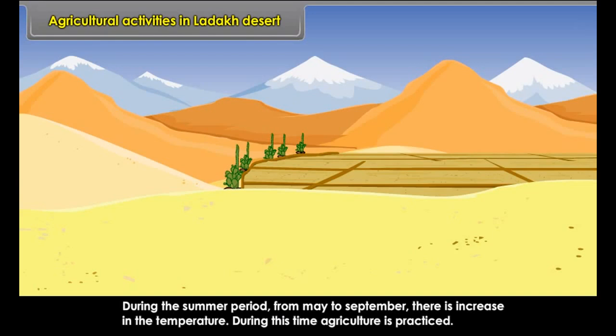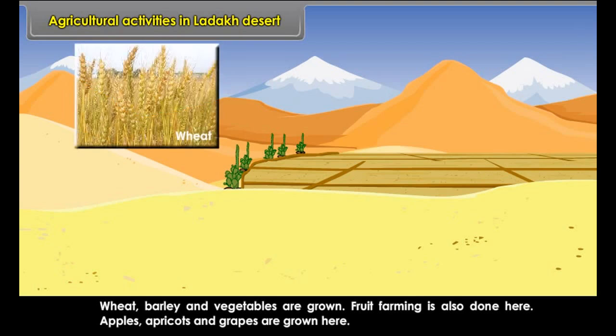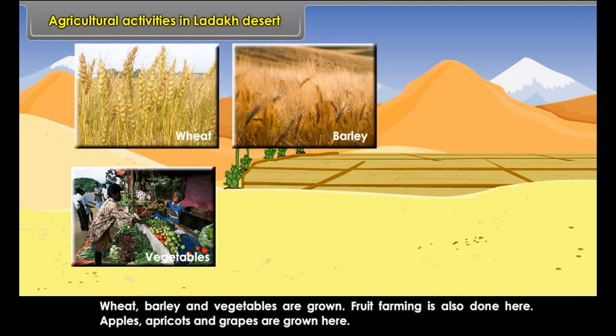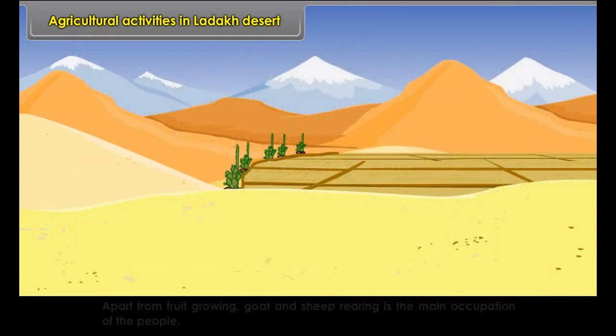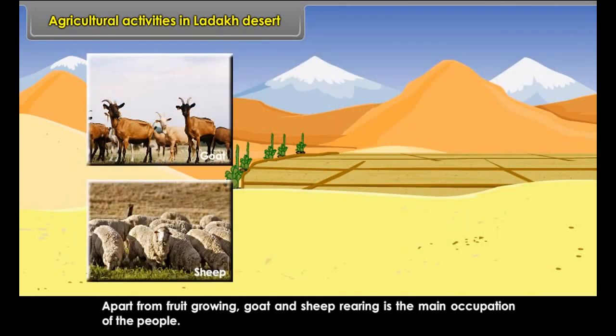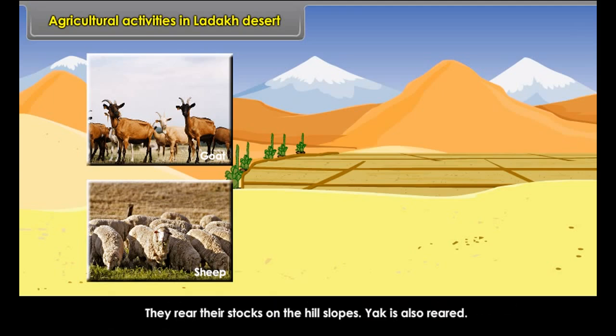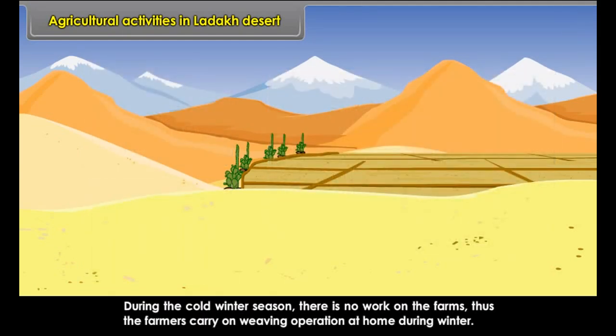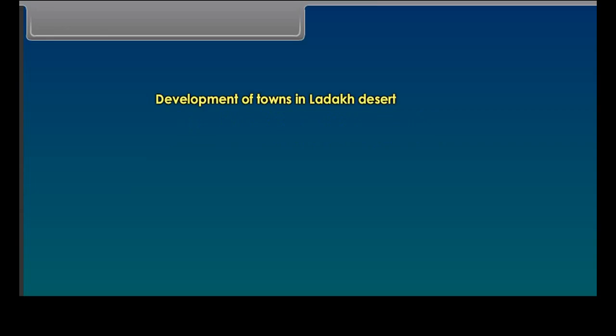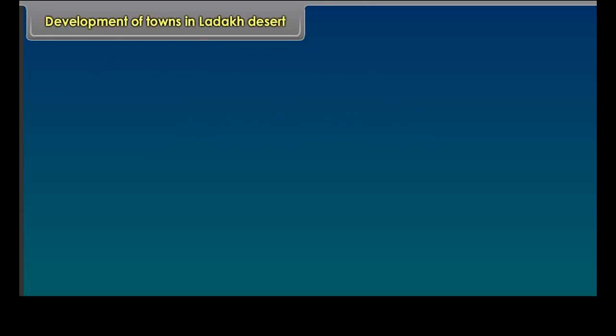Climatic conditions of Ladakh Desert. Ladakh is a cold and dry desert. The southwest monsoons reach the Himalayan mountains and shed a lot of rainfall. When the winds cross over to Ladakh, they become almost dry. Hence, no rain occurs. This explains why Ladakh is a desert. During winter, some snow falls in this region. Winters are dry and severely cold. Summer days are warm, nights are cool. Average annual precipitation is less than 25 centimeters.